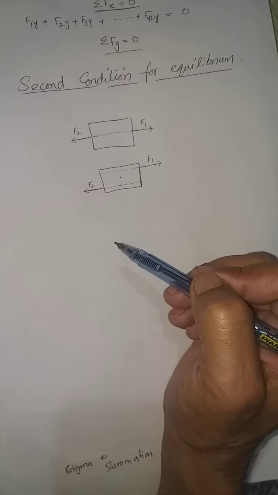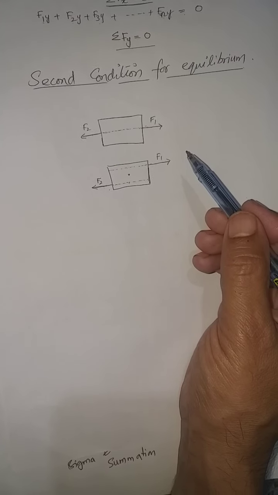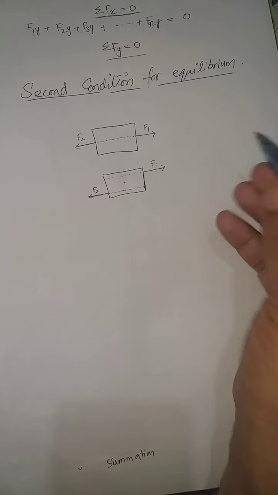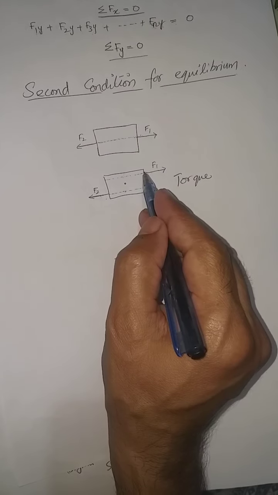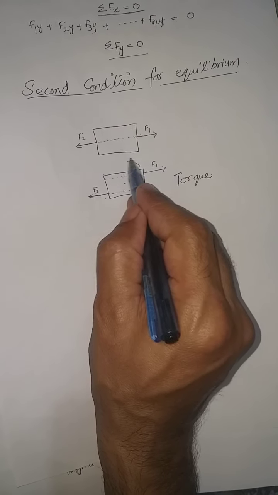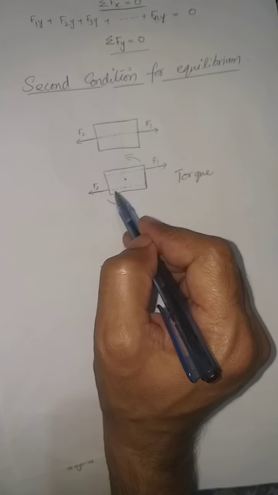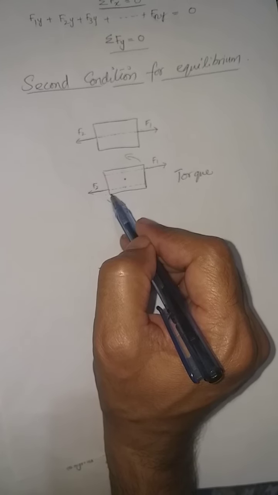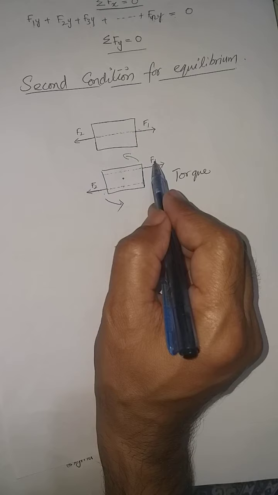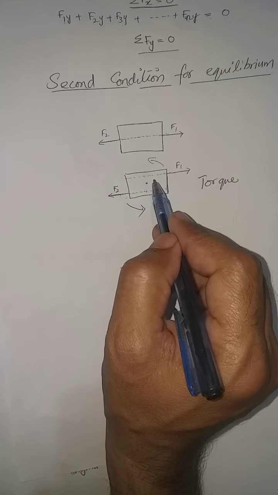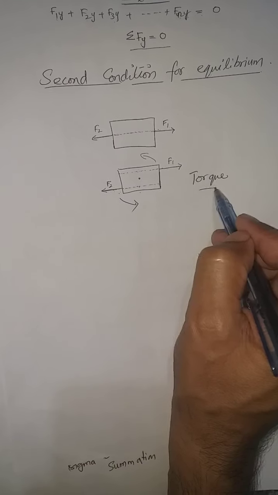A turning effect will be produced in this object. When the forces produce a turning effect, we say that torque has been produced. So here torque will be produced. This object will have the tendency to rotate, because the line of action of these forces is not the same. They are opposite to each other, but their line of action is not the same, and they are unable to cancel out each other's effect. So this is the situation in which torque is produced.